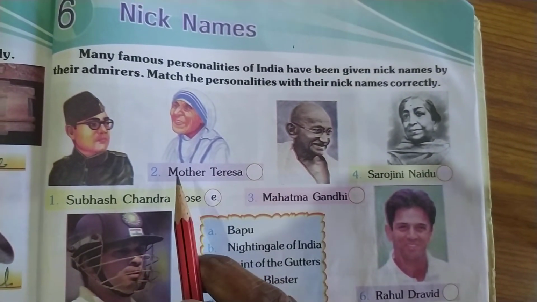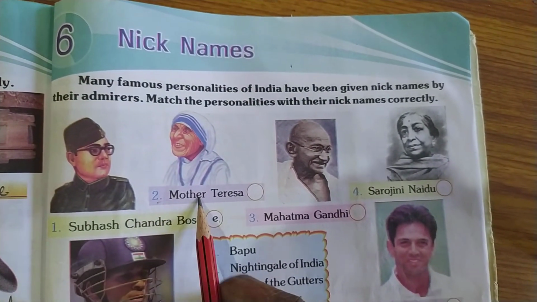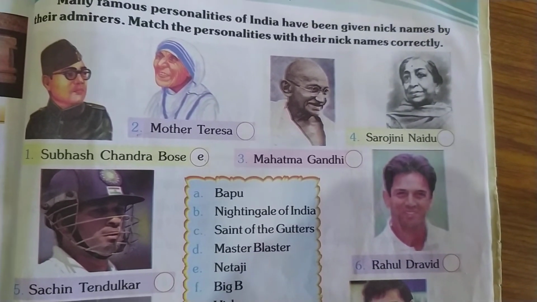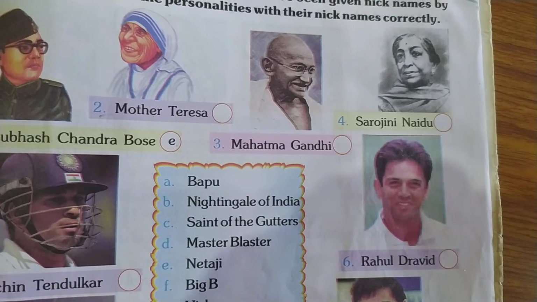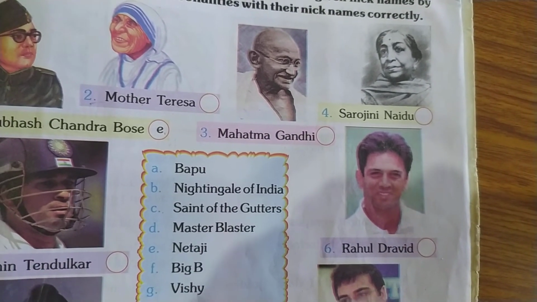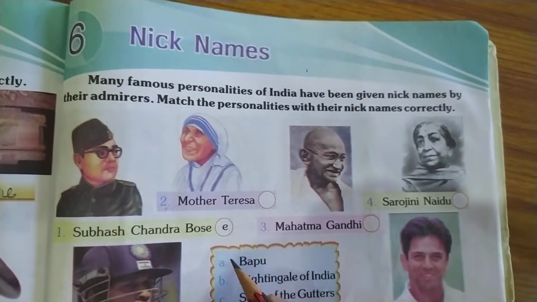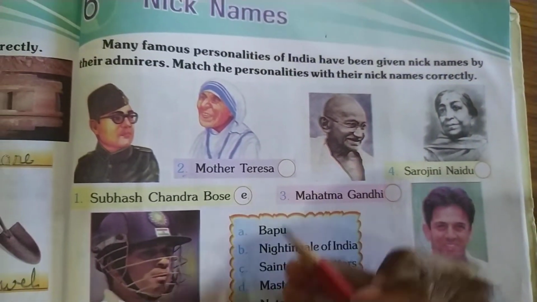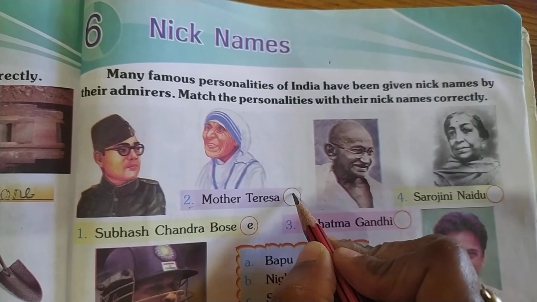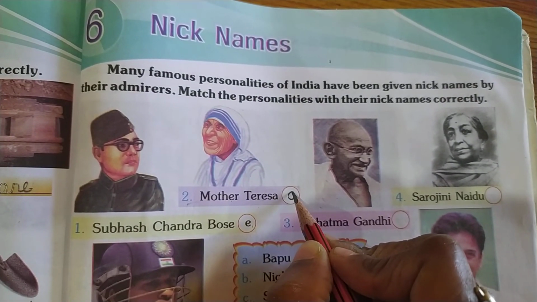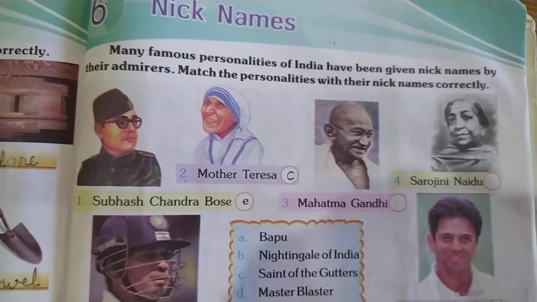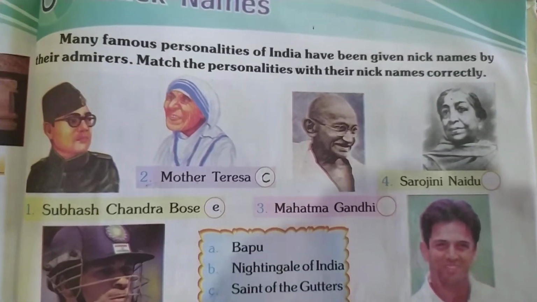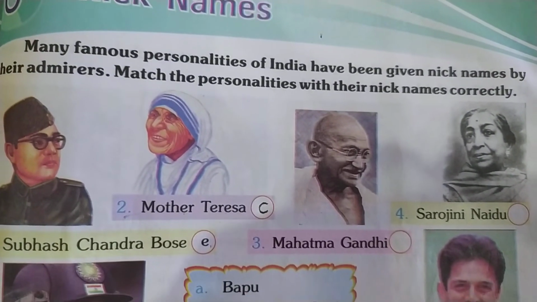Okay. Next we'll see what is the second one, Mother Teresa. So what is the nickname of Mother Teresa? We call her as Saint of Gutters. Okay. So what is the alphabet here? It is C. So write down here in the circle C. Okay, so Mother Teresa's nickname is Saint of Gutters. Write down C in the circle.